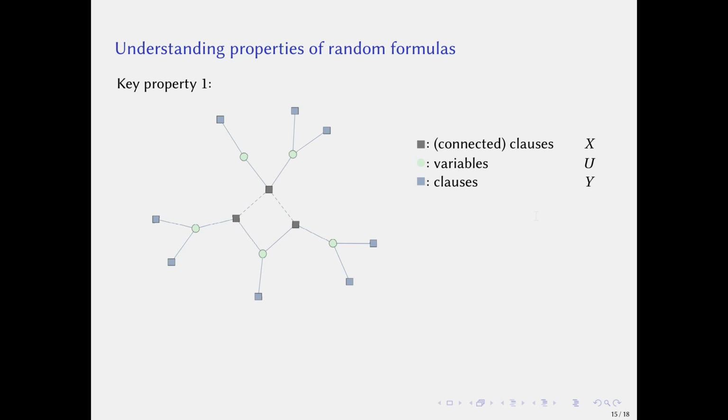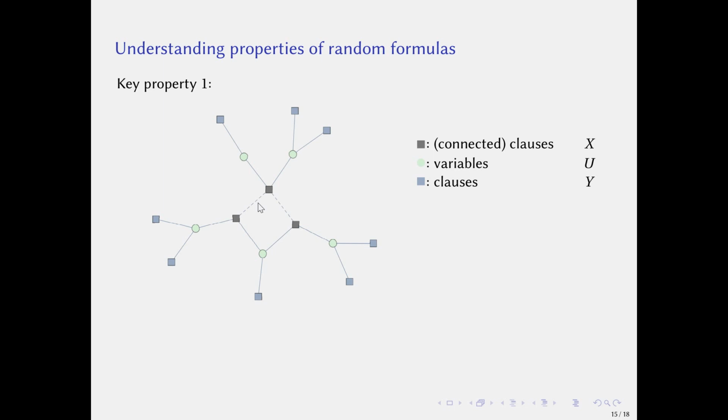Finally, I'd like to briefly introduce some key properties of random formulas that we used in our analysis. First, let's consider the factor graph of the formula. Here, squares denote clauses and the circles denote variables. Two clauses are connected by dashed edges if they share a same variable.